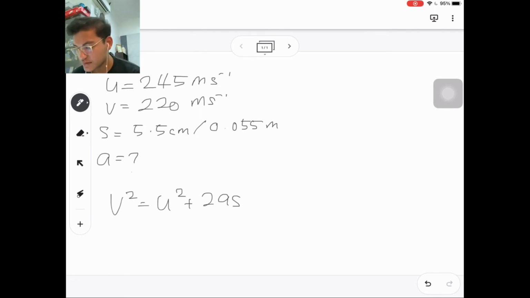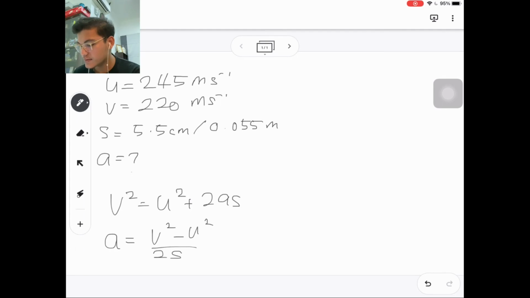Okay, so we need to find the a, so we have to derive a new equation, and we will get a equal to v squared minus u squared over 2s.